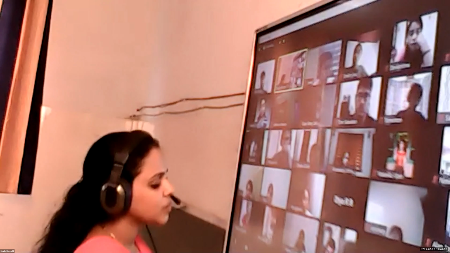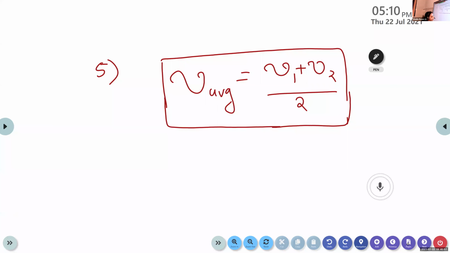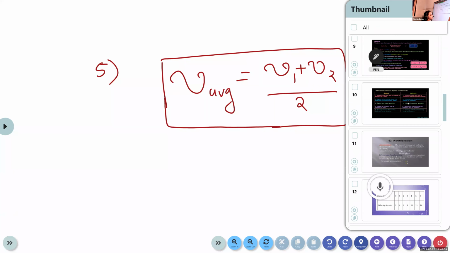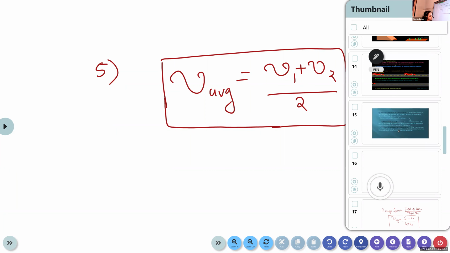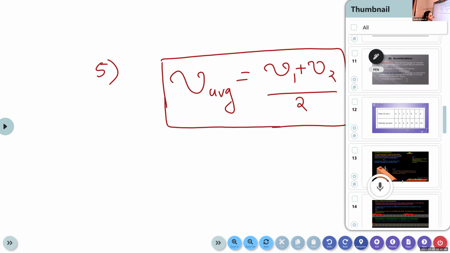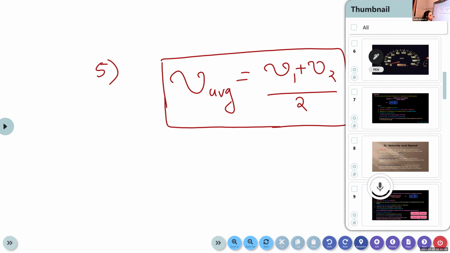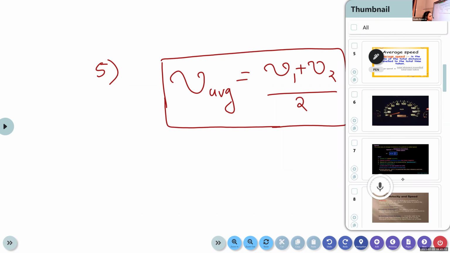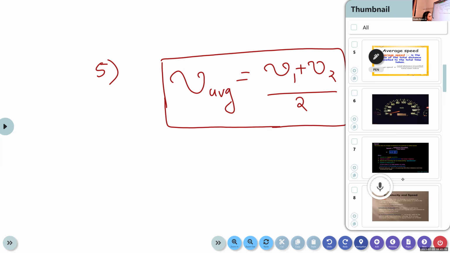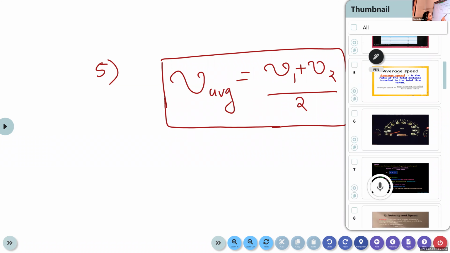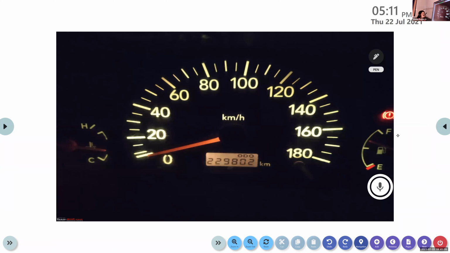So this is the next type of speed. All of you write the heading, instantaneous speed. After the average speed, the next type of speed is instantaneous speed. Here you have the image of a speedometer. There are two devices present in a vehicle, one is speedometer and the other one is odometer.